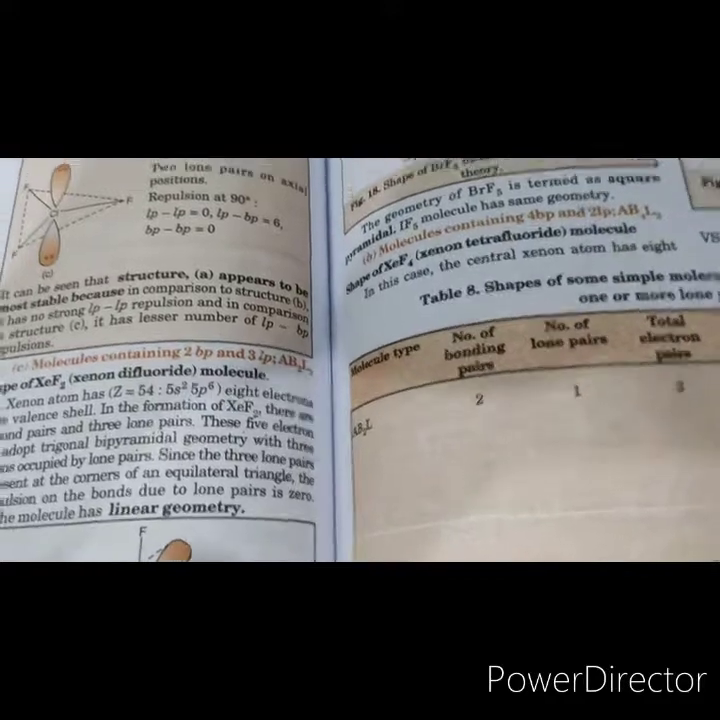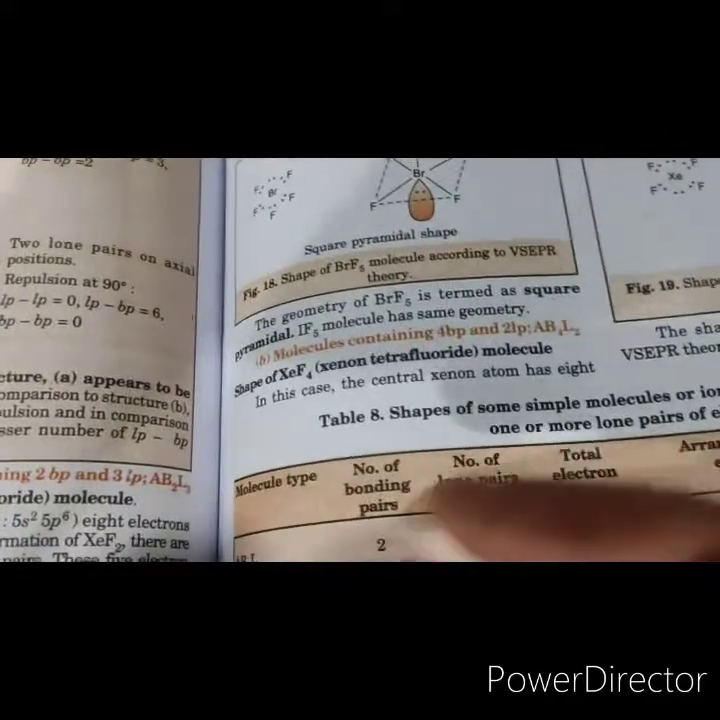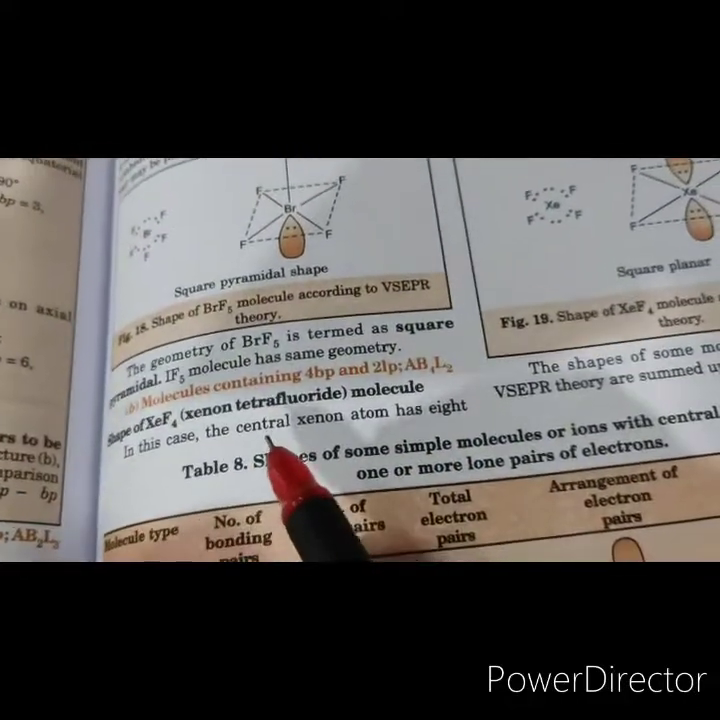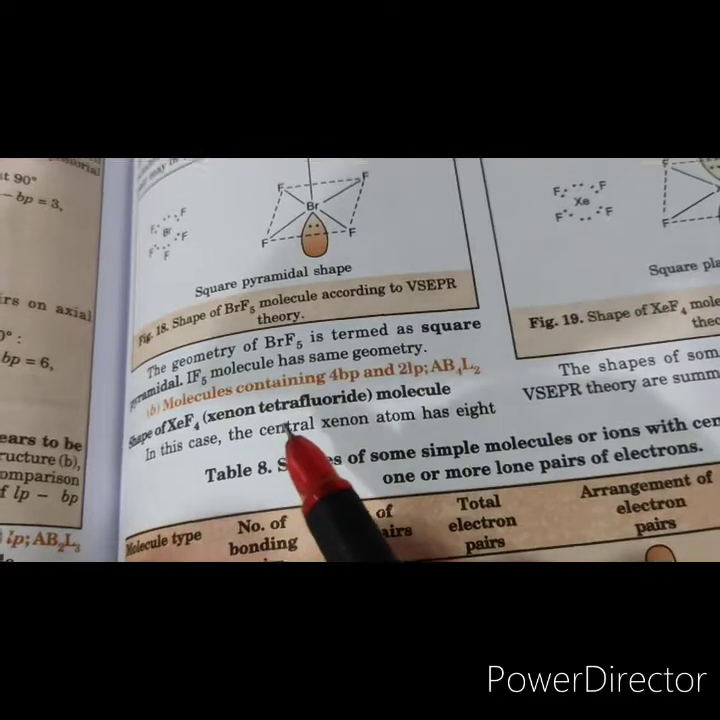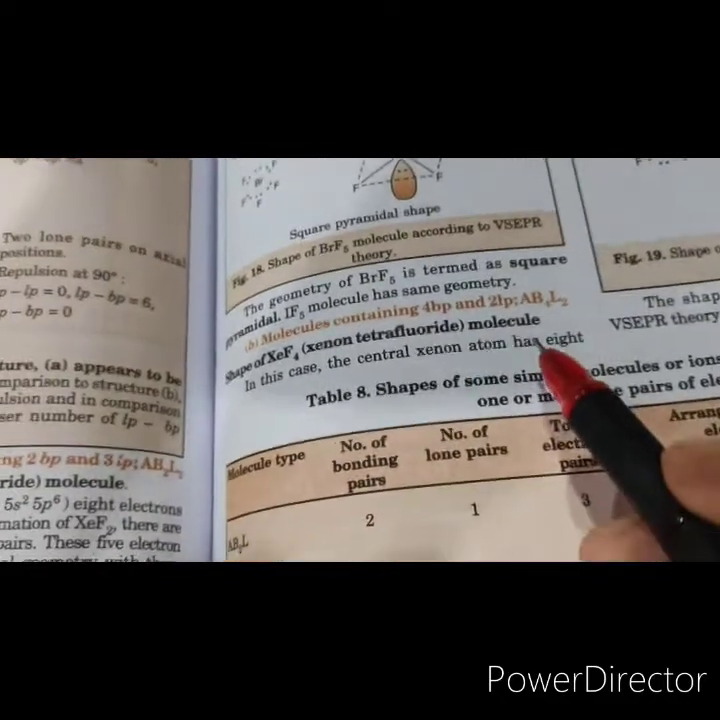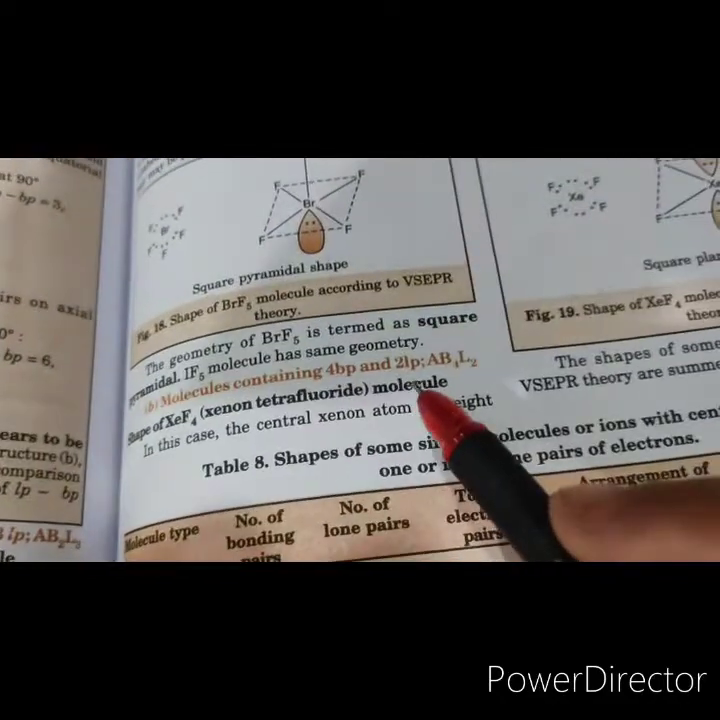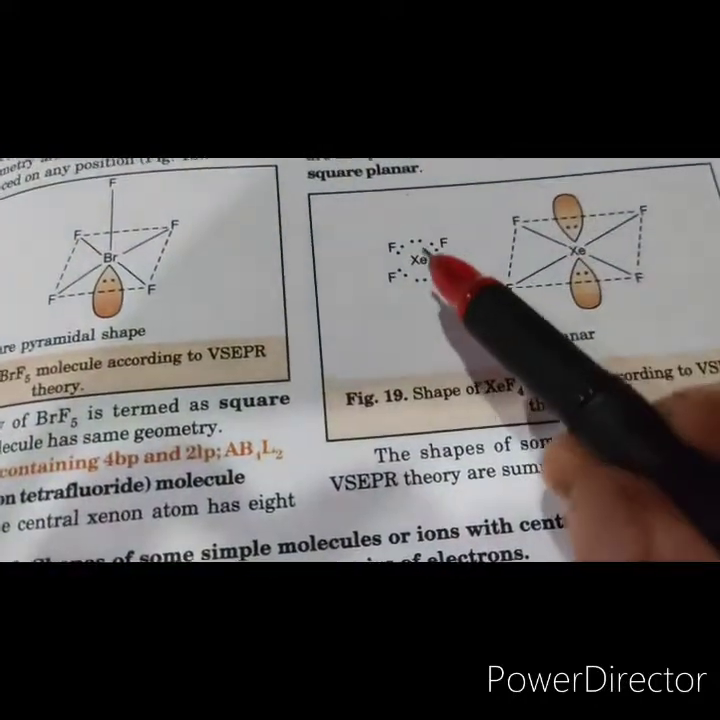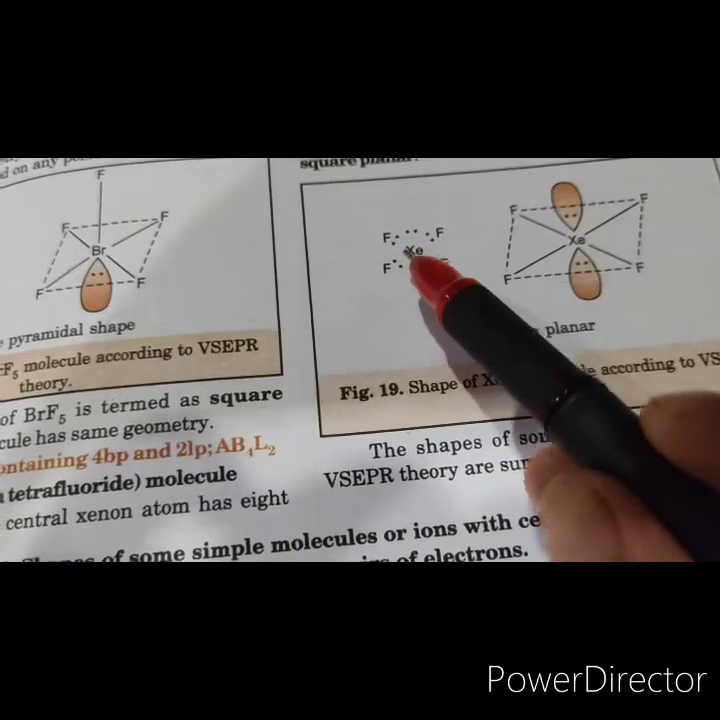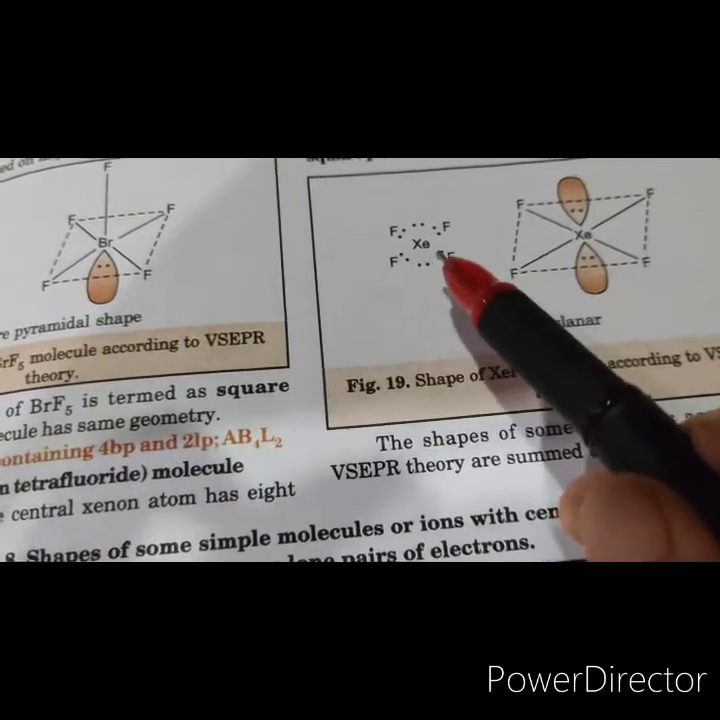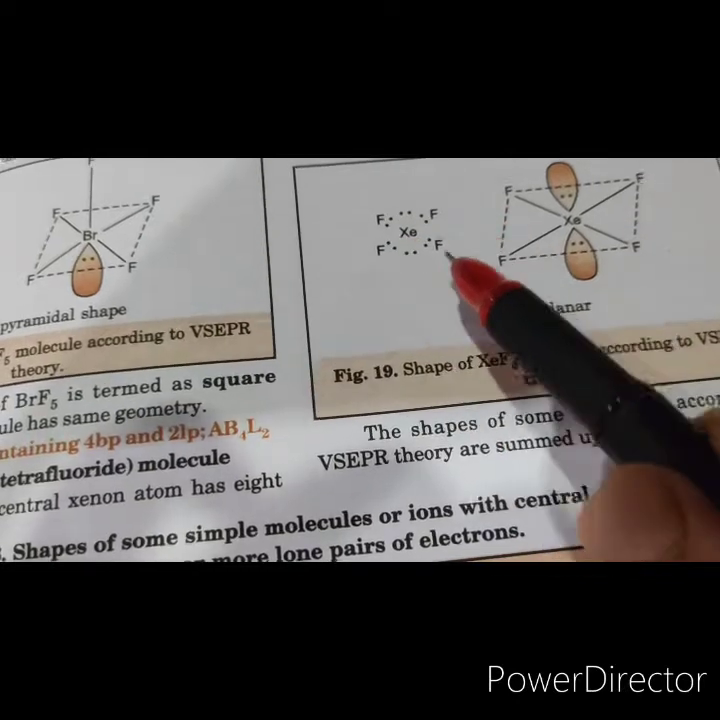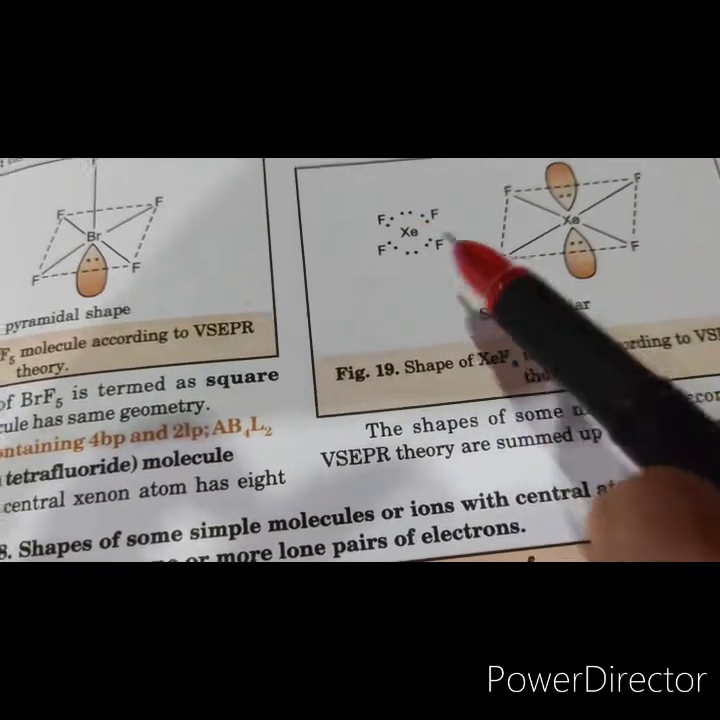Okay, so in this way, now let's come to the molecules which contain 4 bond pairs and 2 lone pairs. Okay, now when there are 4 bond pairs and 2 lone pairs, let's see the example of XeF4. Now XeF4, xenon is having 8 electrons. Okay, 4 are involved in bonding with fluorine and 4 are left, right?